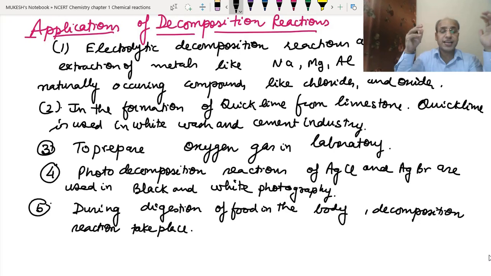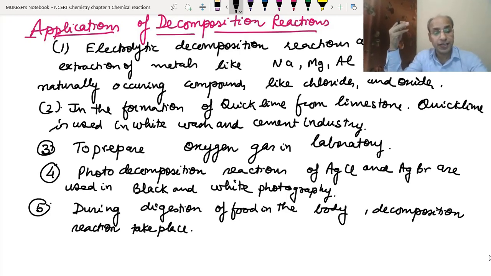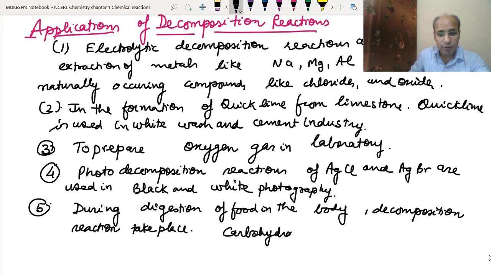When food is digested in our body, several decomposition reactions take place in the presence of enzymes. Like we eat carbohydrates, these carbohydrates after digestion decompose into glucose, the simpler substance. This is the complex substance, this is the simple substance. Like fats, they convert into fatty acids and glycerols.